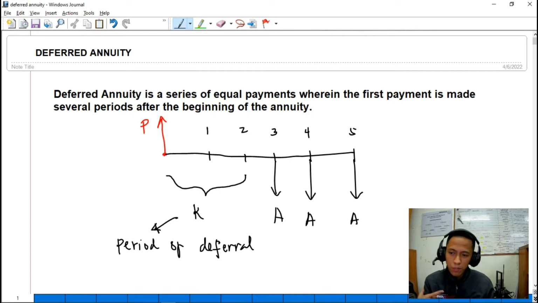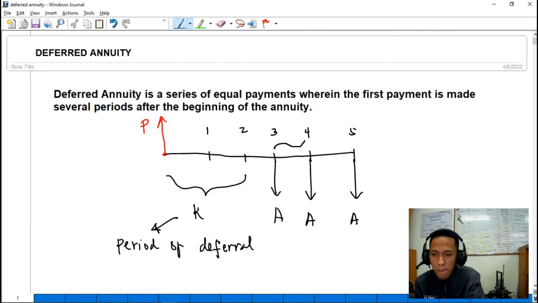Now, how can we compute for the period of deferral? Pwede mo i-drawing, then bilangin mo na lang kung ilan yung period na hindi ka nagbayad. Etong mga period na nagbayad is represented by N. N is the number of payments.